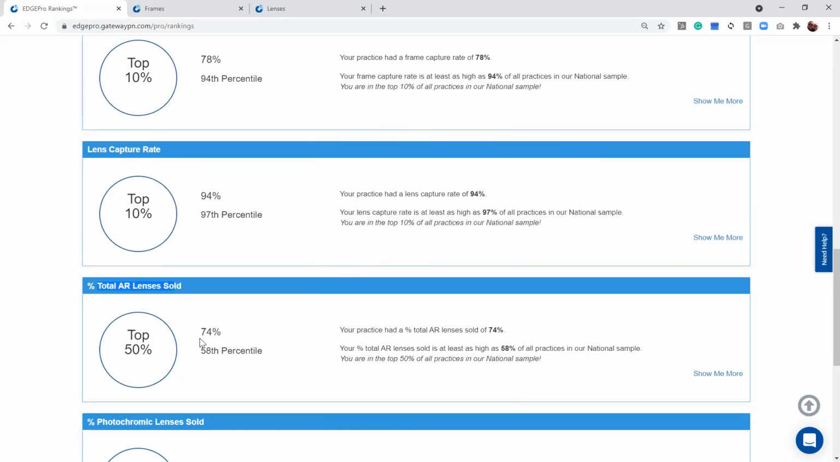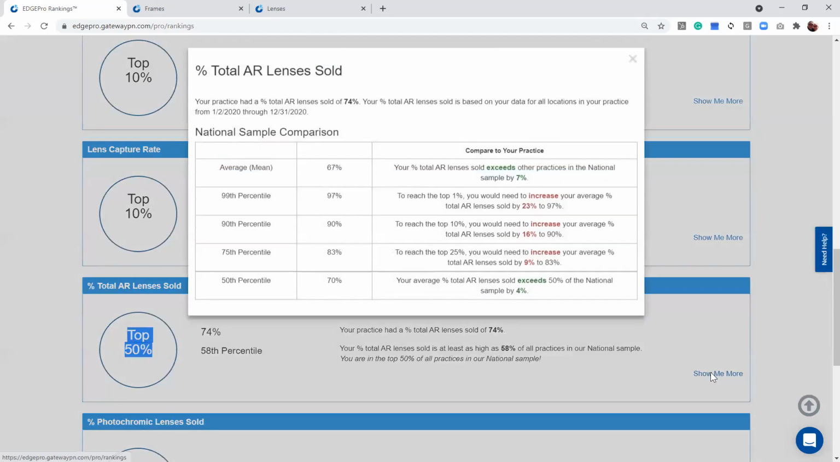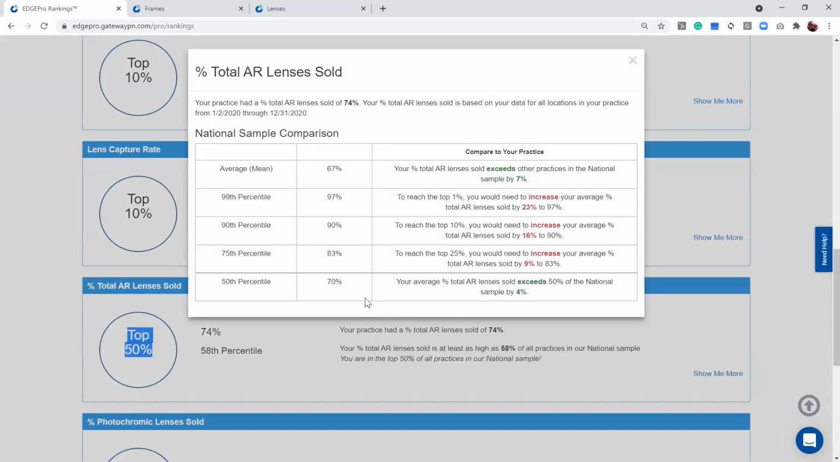So when we ran the rankings, you were at 74%. You're in the top 50%. Let's hit the show me more button. Let's see what we need to do to move up to the next level. To be in the top 25% of EDGEPro users, you would need to be at 83%. So we're just going to go look and see where we're at currently. How can we get to 83%?